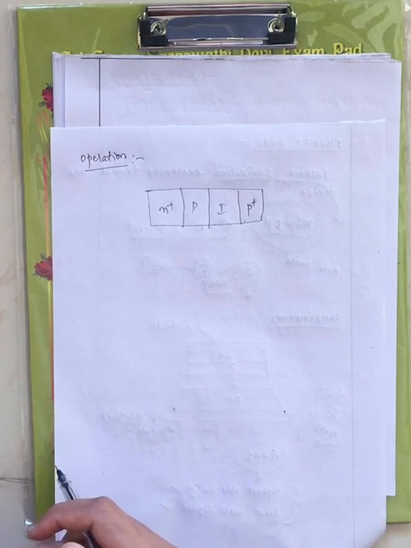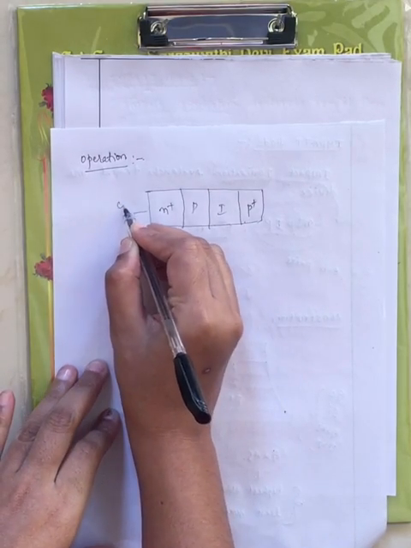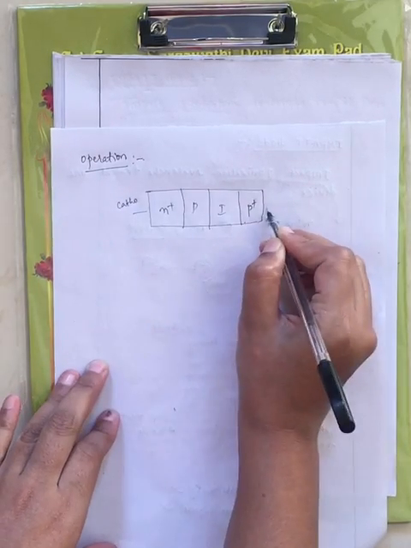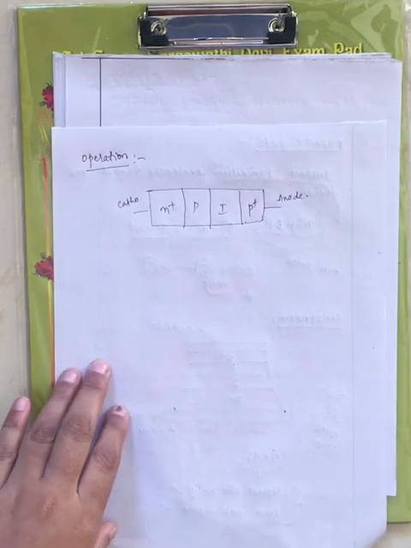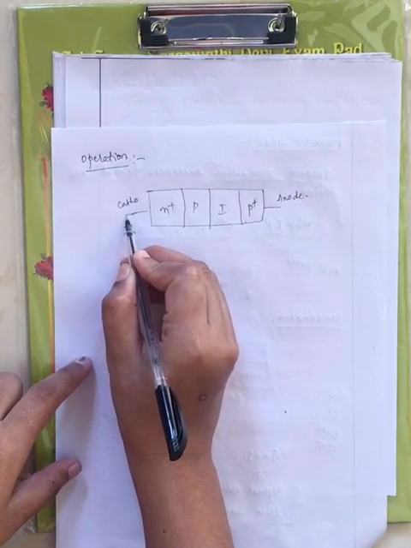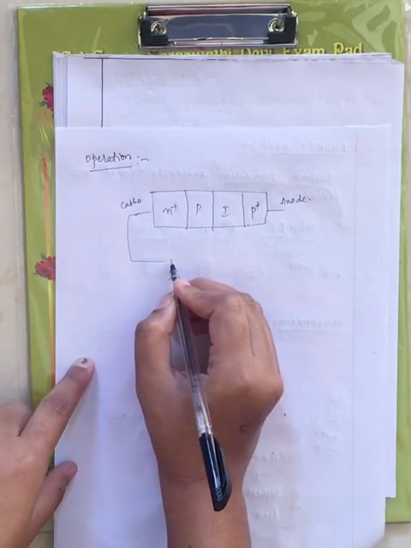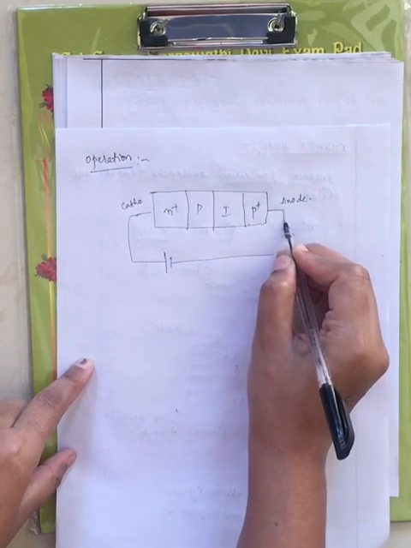Now this impact diode operates in reverse bias. Here you will have the cathode, and here you will have the heat sink followed by the anode. Reverse bias indicates the cathode is connected to the positive terminal of the battery, and the anode is connected to the negative terminal of the battery.